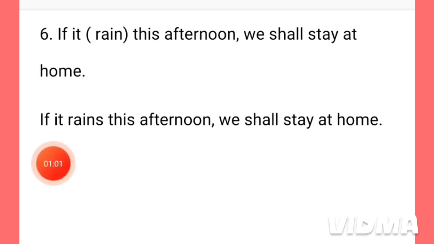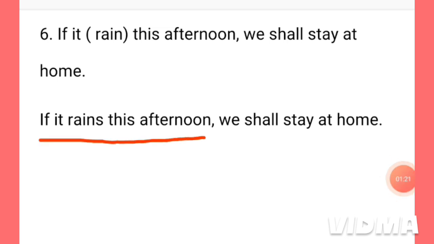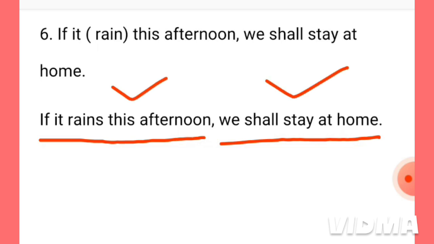Different tenses have to be used. In this sentence, just look at this sentence. If it rains this afternoon, we shall stay at home. So this part of the sentence is in the present tense and this part of this sentence is in the future tense. We have to use the two parts of a sentence in this way. If it rains this afternoon, it is a condition, and then we shall stay at home, it is another condition.